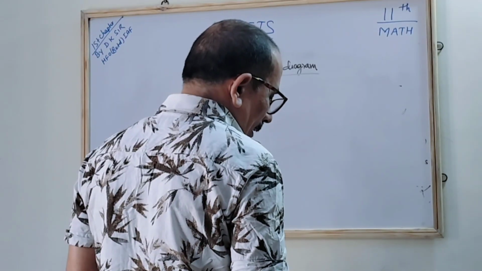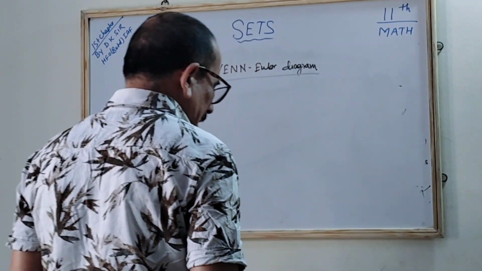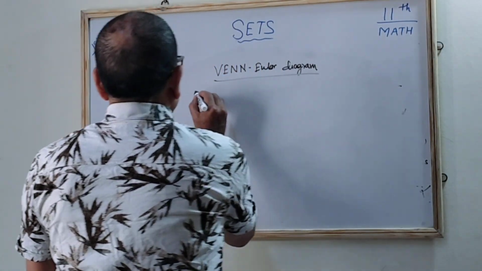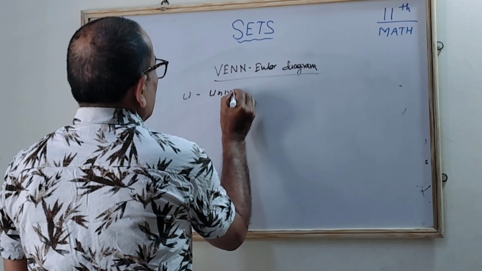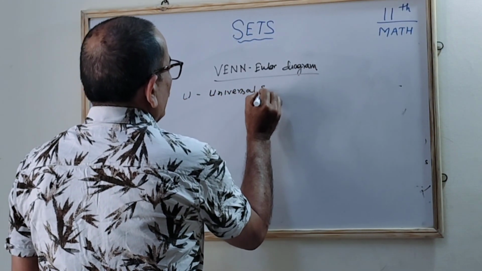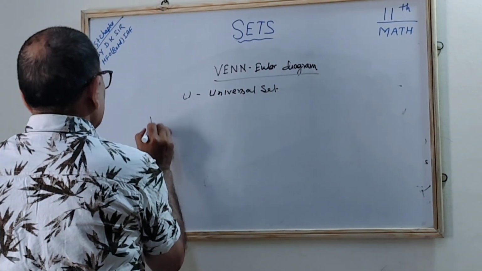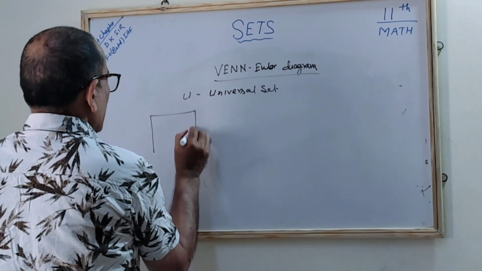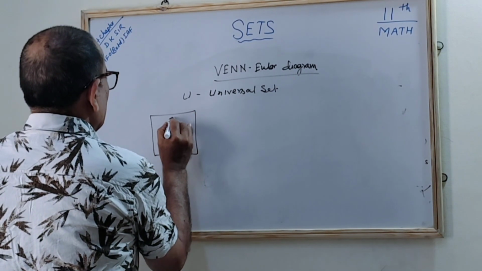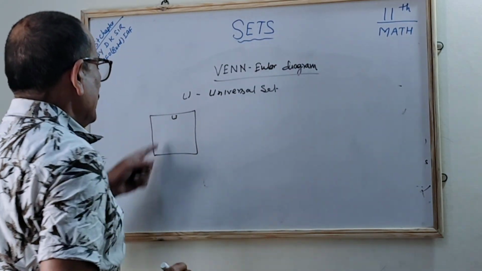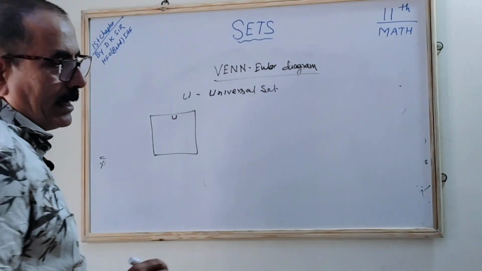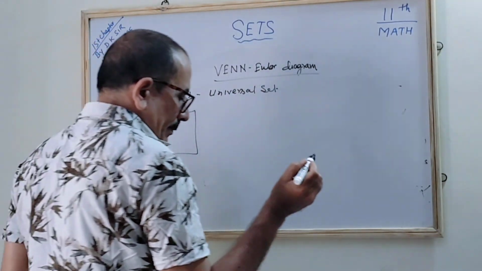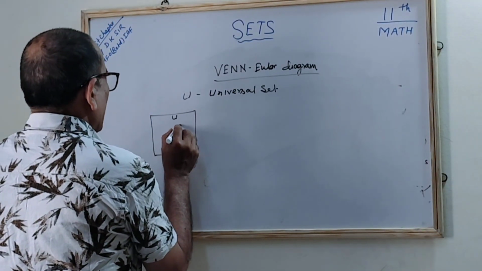In this diagram, if we take U as the universal set, we have three different diagrams, and I will draw them. Suppose this is the universal set in which many elements are there. I will take two sets.